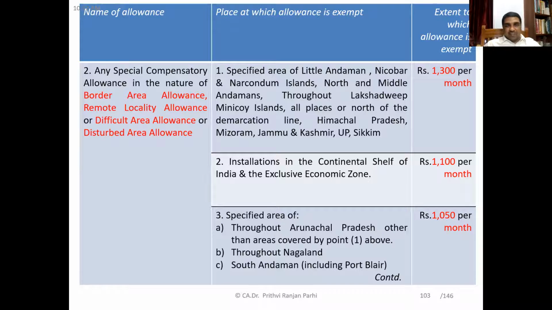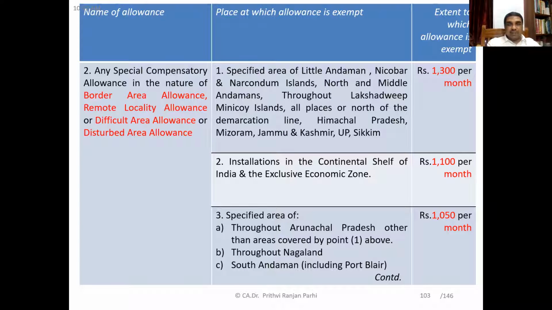And if similar allowances are given in some places and installations in the continental shelf of India or the exclusive economic zone, that is the EEZ, then in those installations 1,100 rupees per month is exempt.